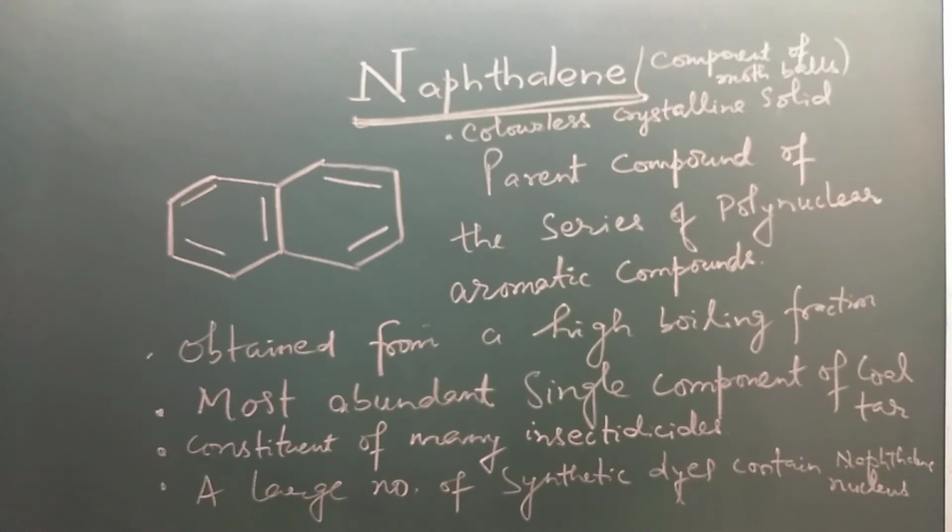and it is a crystalline solid and a component of mothballs. It is the most abundant single component of coal tar. It is a constituent of many insecticides. A large number of synthetic dyes contain the naphthalene nucleus. Dyes are chemicals which are used to color cloths or other materials.